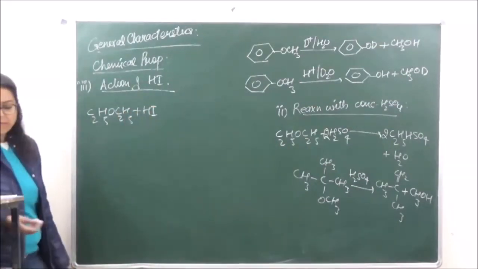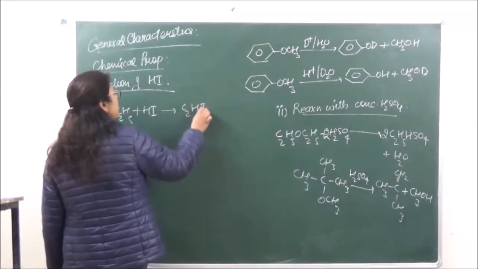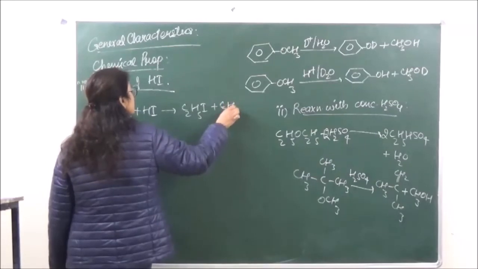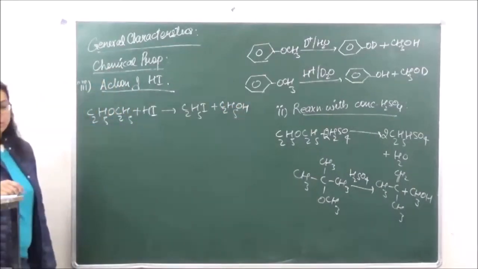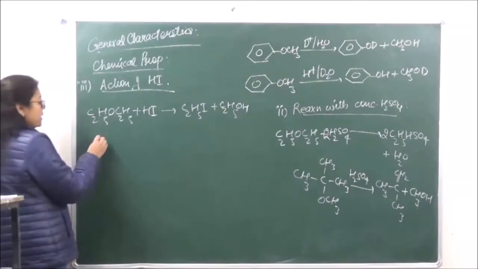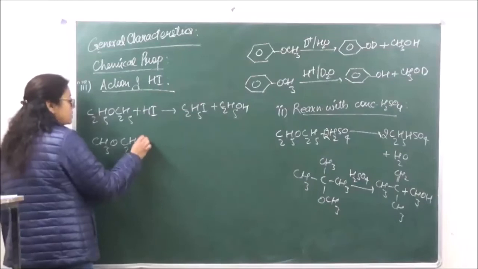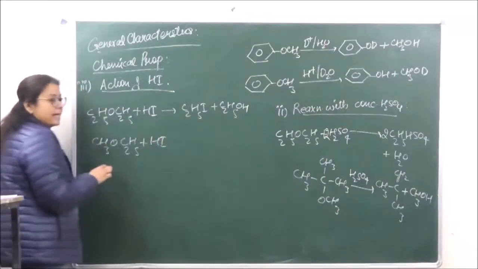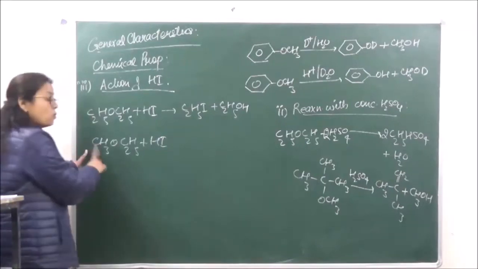So this is a symmetrical ether. We are going to get C2H5I plus C2H5OH. Okay? But if you're taking over here an unsymmetrical ether, we are saying that iodine is going to attack at the smaller group.